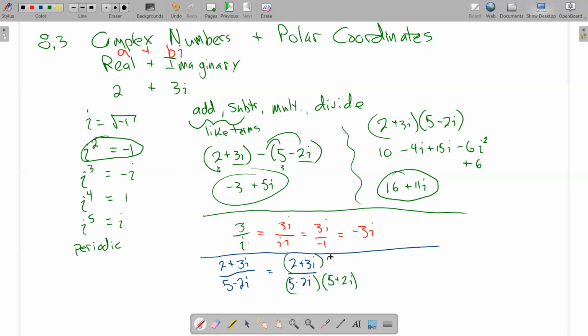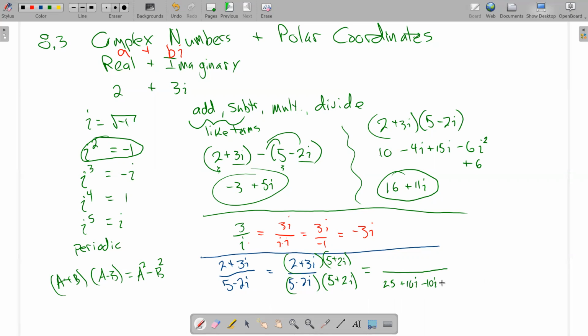Got to do the same thing with the top, 5 plus 2i. And let's clean up the bottom first. Now, in the bottom, I have basically a plus b times a minus b. And hopefully you remember from your algebraic career, that is the same as a squared minus b squared. The middle terms cancel themselves out. And that's what's going to happen here. I'll distribute it out all the way to double check. 5 times 5 is 25. 5 times 2i is plus 10i. Negative 2i times 5 is negative 10i, right? You can see those guys are going to cancel.